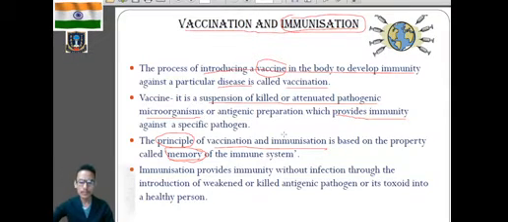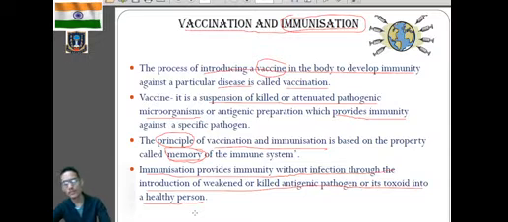Now, immunization, as we mentioned, provides immunity without infection through the introduction of a weakened or killed antigenic pathogen or a toxoid into a healthy person. So immunization simply means the process of development of immunity after vaccination.